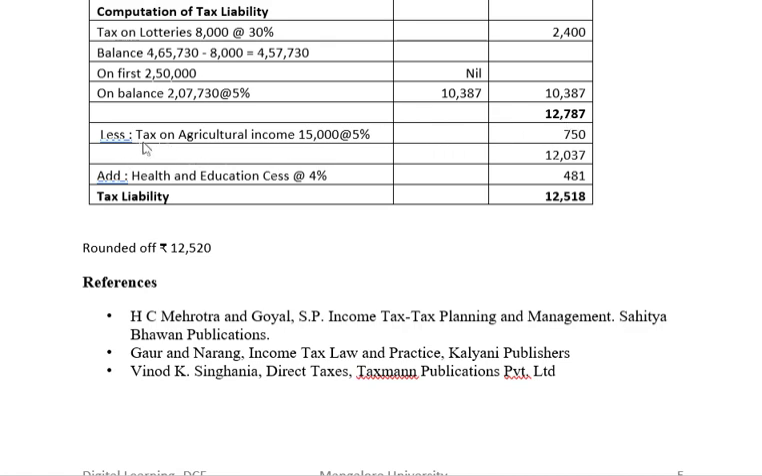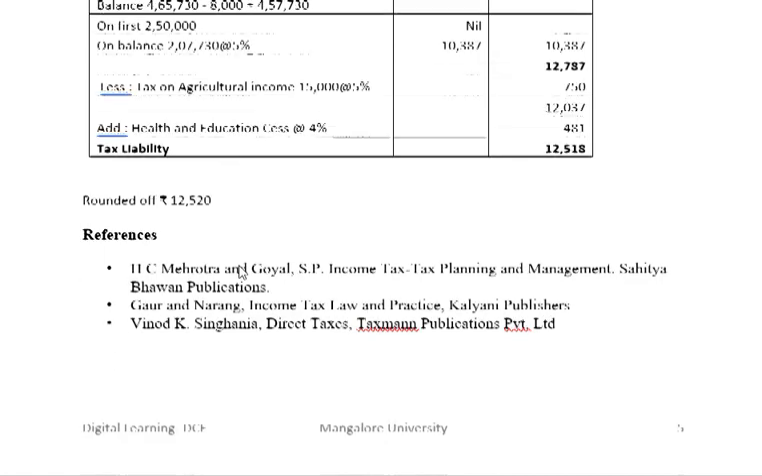Now we have to deduct tax on agricultural income, 15,000 at the rate of 5%, which comes to 750. So if we deduct, we get the tax liability 12,037, for which we have to add health and education cess at the rate of 4% on 12,037. It comes to 481. If we add this, we get the tax liability. It is 12,518, which is rounded up to 12,520.